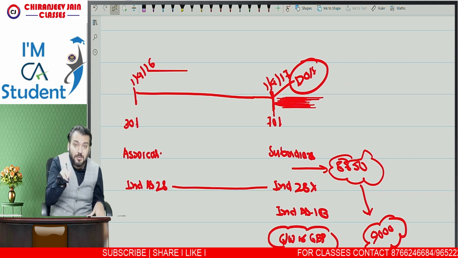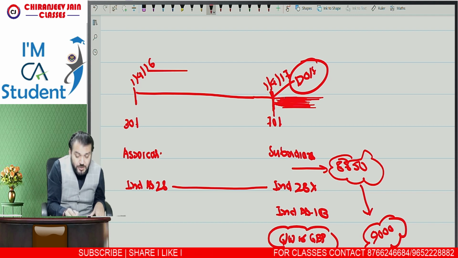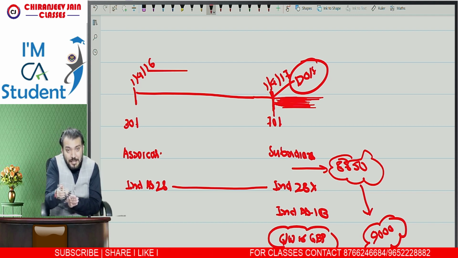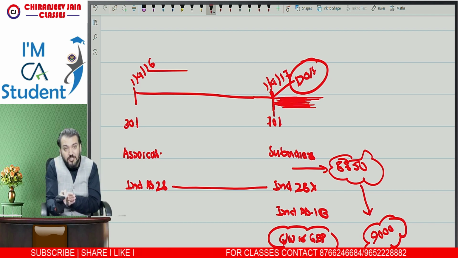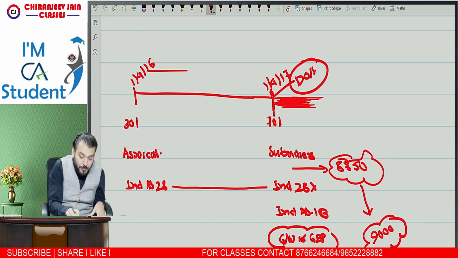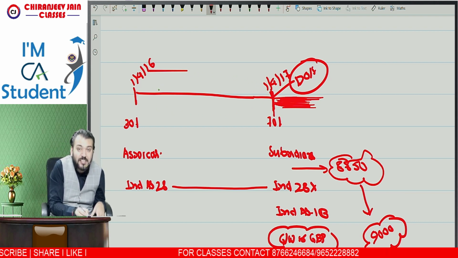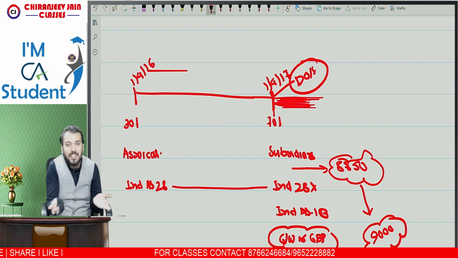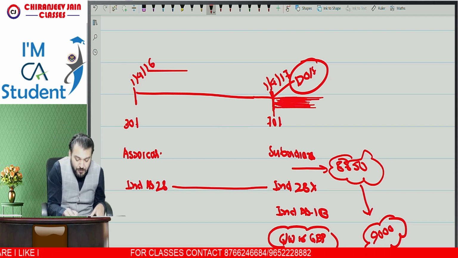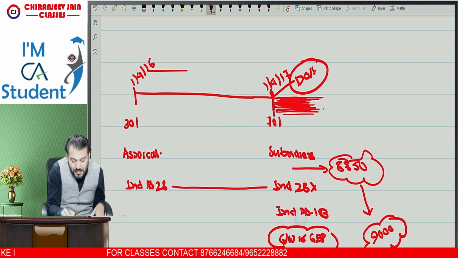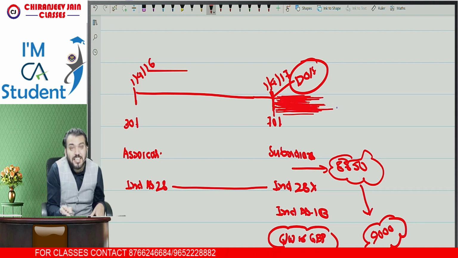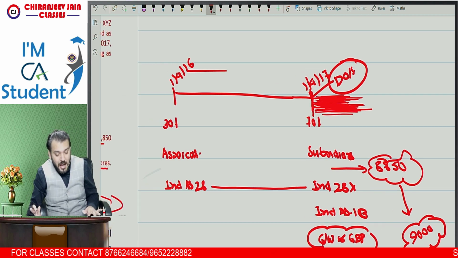Because Ind AS 110 says that the total comprehensive income of the subsidiary company will be recognized in the consolidated financial statement from the date of acquisition. Whatever previously recognized OCI component should be de-recognized, and from this date the total comprehensive income will be included in the consolidated SOPL. Understood? I hope you have understood.